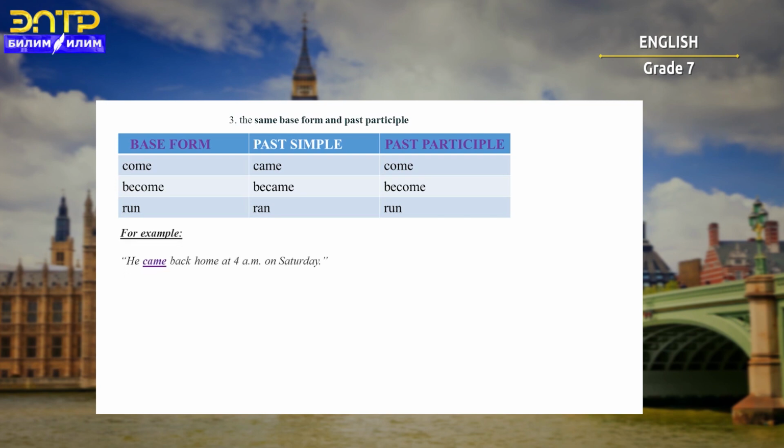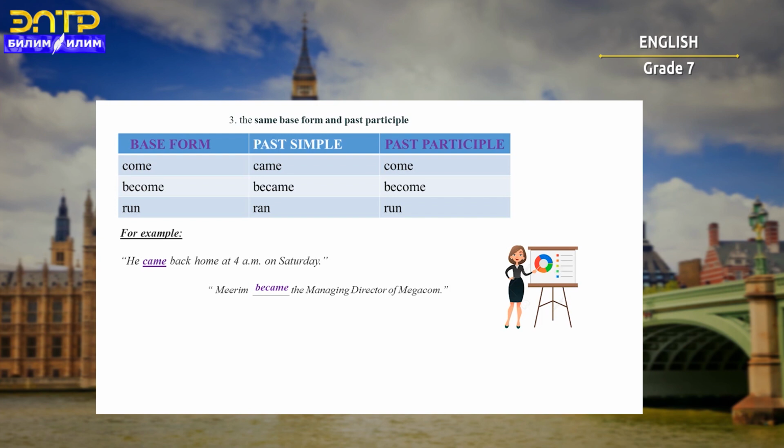Let's have some examples. He came back home at 4 a.m. on Saturday. Here is the sentence. Try to guess which verb should I put in this case. Miriam became the managing director of Megacom. Correct. And the last sentence is with the verb run. The dog ran into the garden after Marat opened the door.